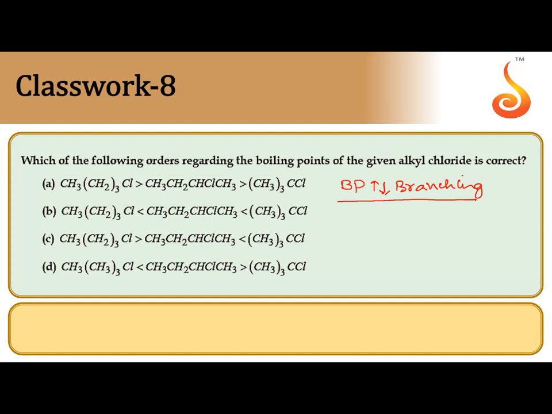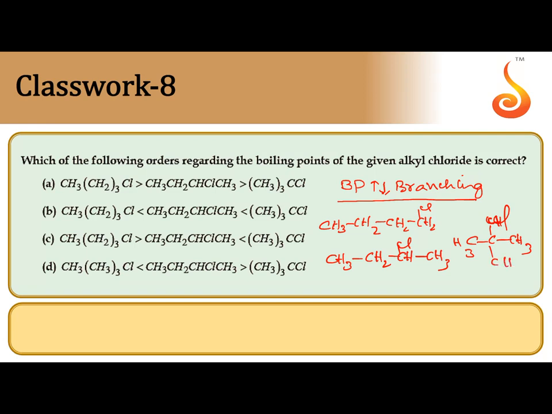So here, first one, CH3, CH2, CH2, CH2, Cl, N butyl chloride. One more is there, CH3, CH2, CHCl, CH3, 2-chlorobutane. Another one, tertiary butyl chloride. This is tertiary butyl chloride.